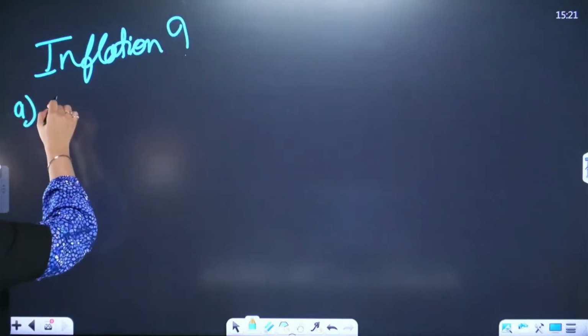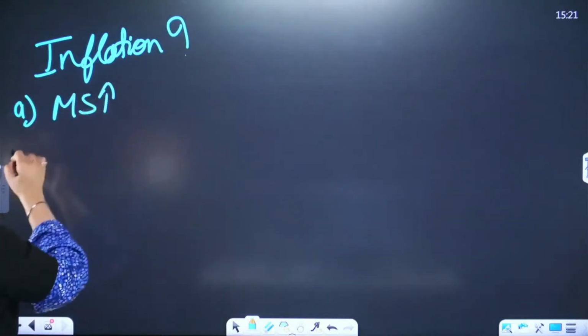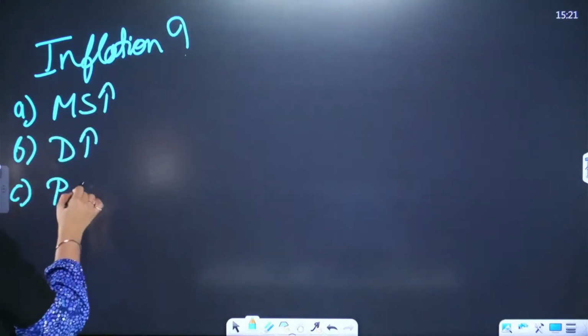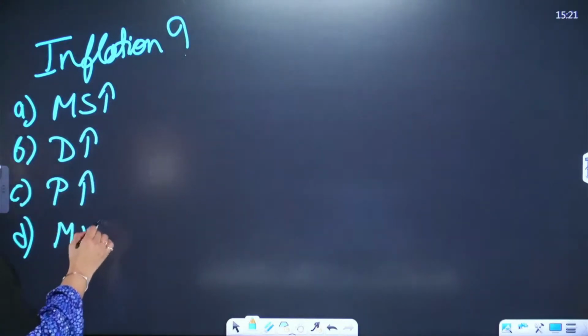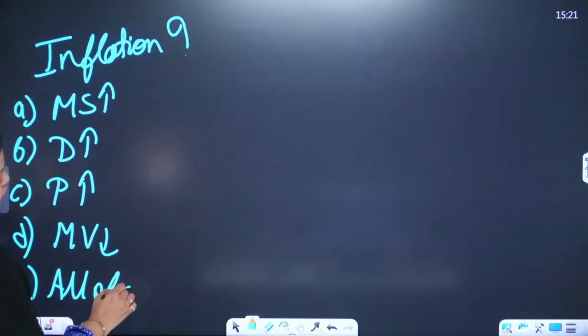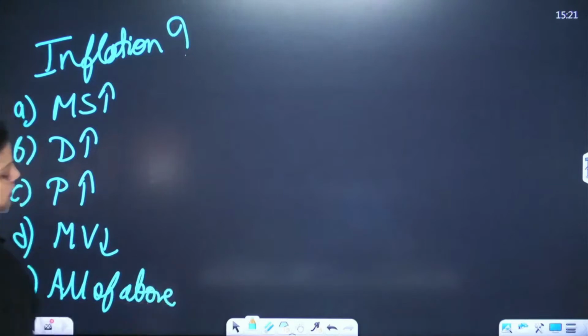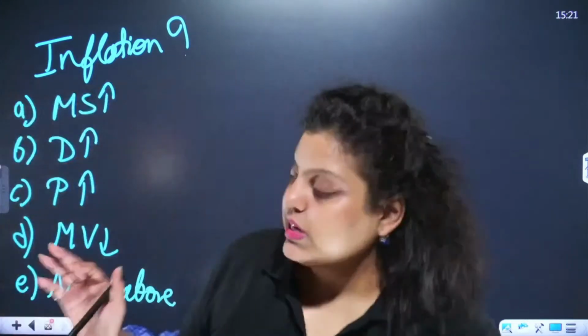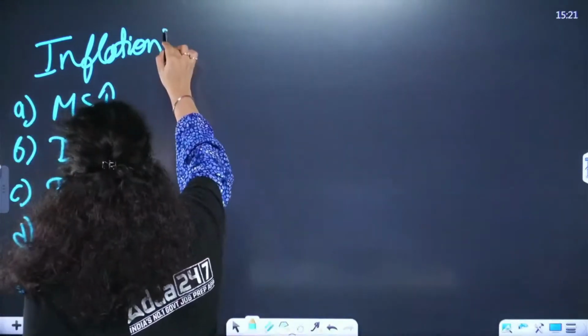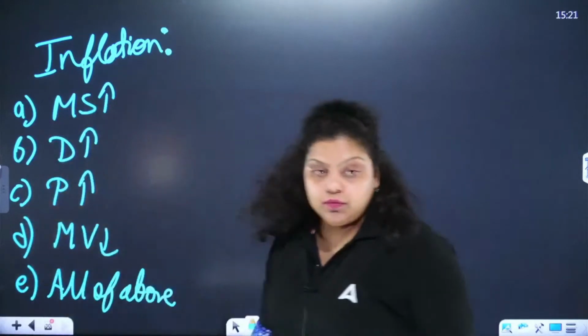I have first option, increase in money supply is inflation. Second option, increase in demand is inflation. Third option, increase in prices is inflation. Fourth option, reduction in the money value is inflation, and fifth option, all of the above. So which option will you give as the right answer for this question? These are the options in front of you. Let me know which of the following, according to you, is correct about inflation.